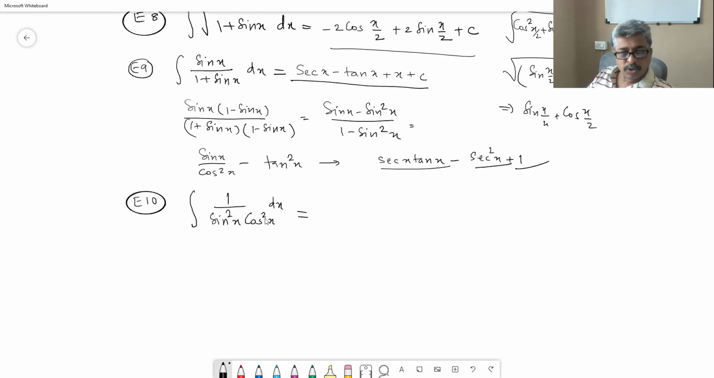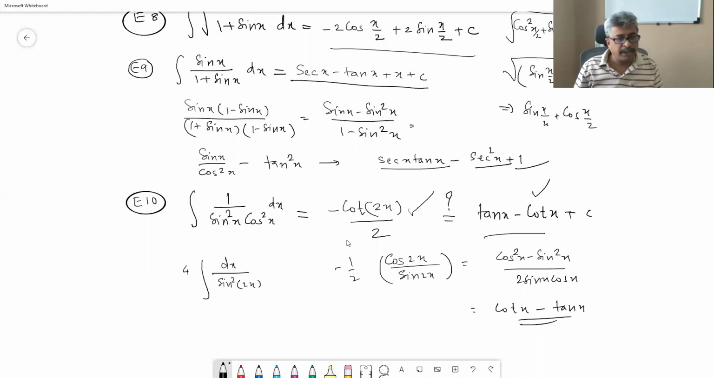Next problem is integral 1 upon sin square x cos square x dx. For E10 there are two answers, minus cot 2x by 2 if you do it this way, because this is cosec square 2x, whose answer is minus cot 2x by 2. But then I think this 4 needs to be taken care of. Sir, I think it should be minus 2 cot 2x. Yes, sir, so the 4 comes outside. Okay. Answer should be minus 2 cot 2x,